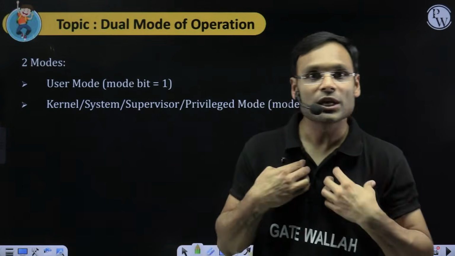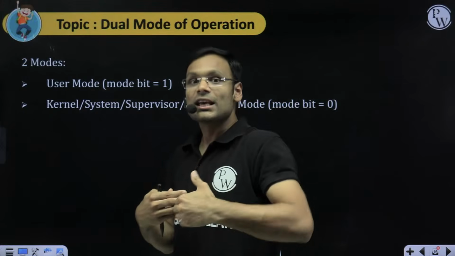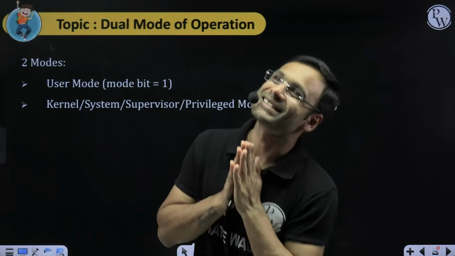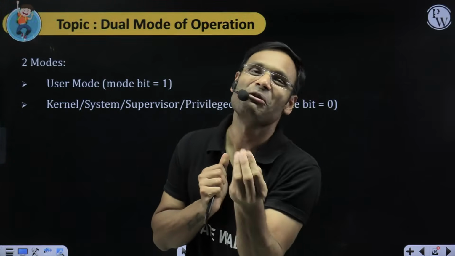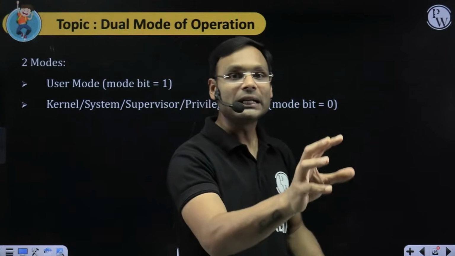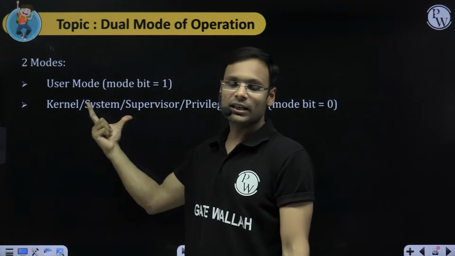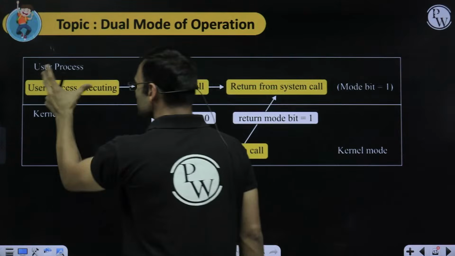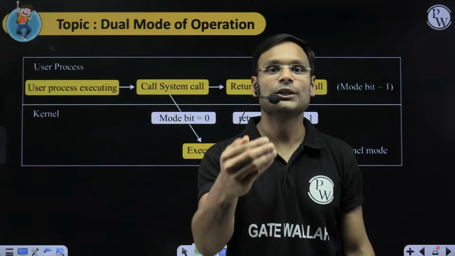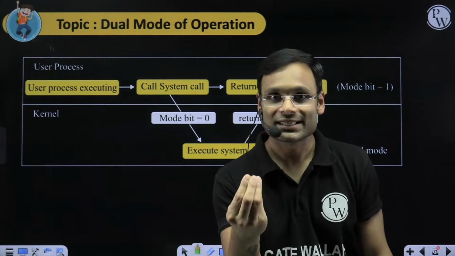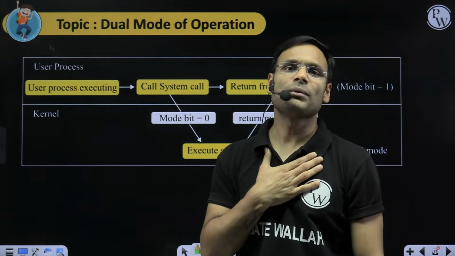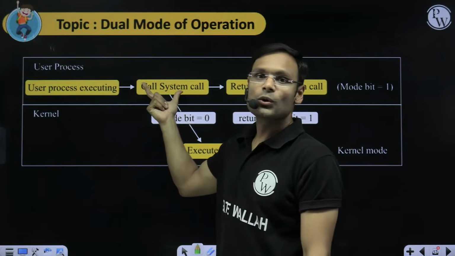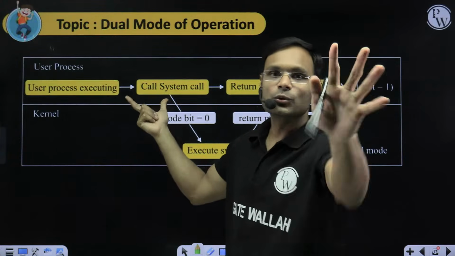So whenever a user program wants some kind of privileged operation, the user process will ask the operating system, hey OS, please do this particular work for me. The OS will do it by running in kernel mode. Look at this, this is what I have explained. The user process is executing. During execution, it needs some privileged operation, but it cannot do it by itself. So the user process will make a system call, like asking money from your dad.